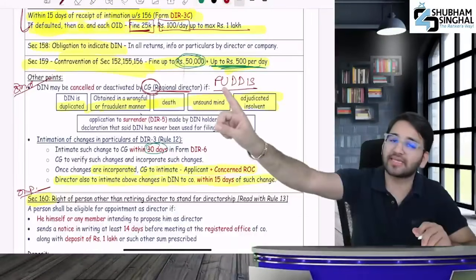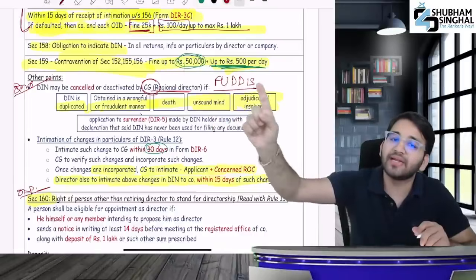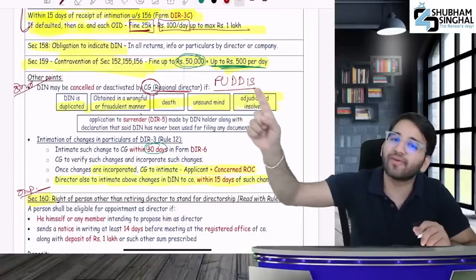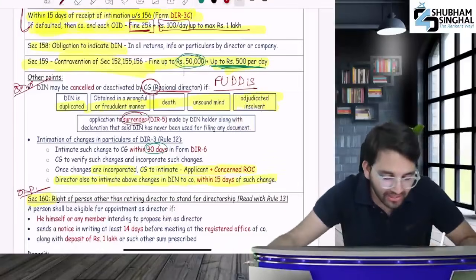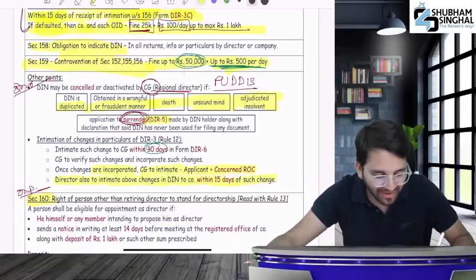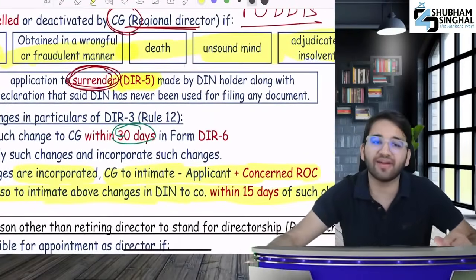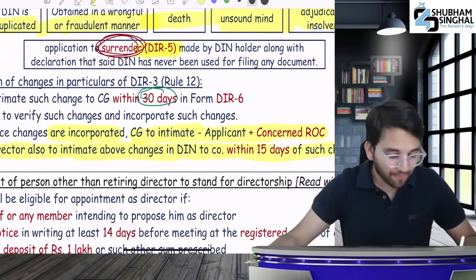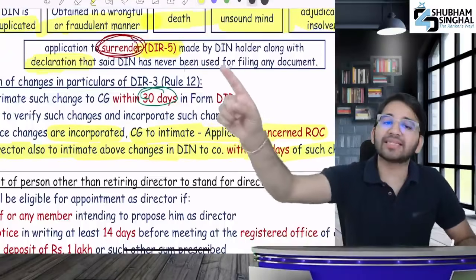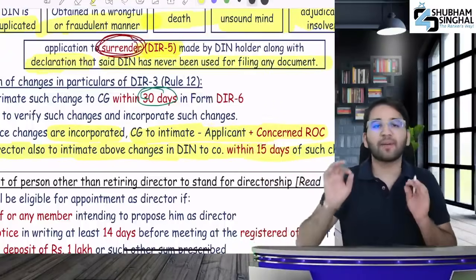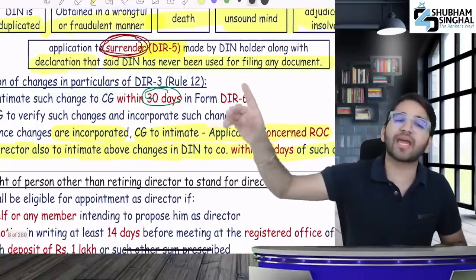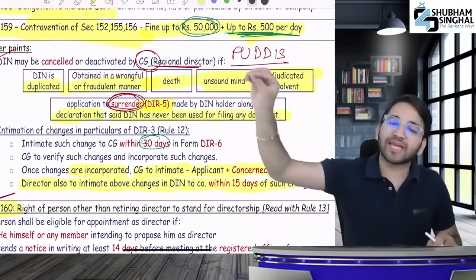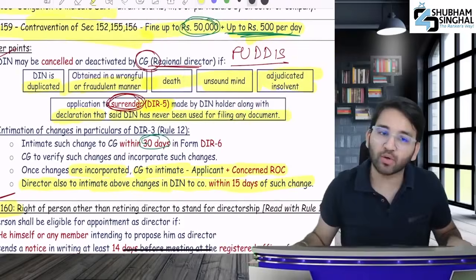F stands for fraudulent and U is unsound mind. What is DD? Death, and the other D is duplicate DIN. I is insolvency, and what is S? Surrender: if the DIN has been surrendered by submitting form DIR 5. Whenever you surrender, you'll need to give a declaration that DIN wasn't used for filing any documents. Then you can surrender. In that case, your DIN will be either cancelled or deactivated.